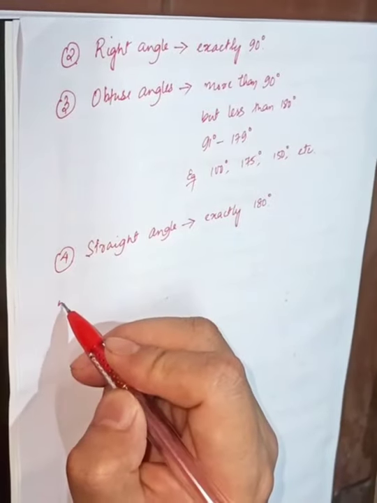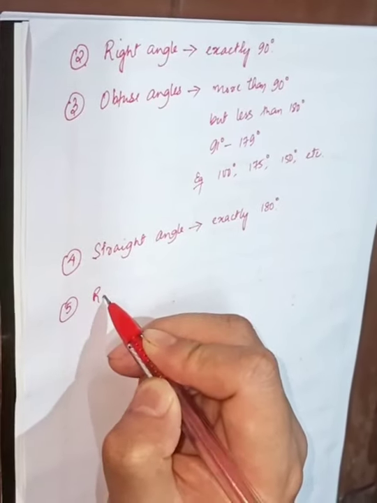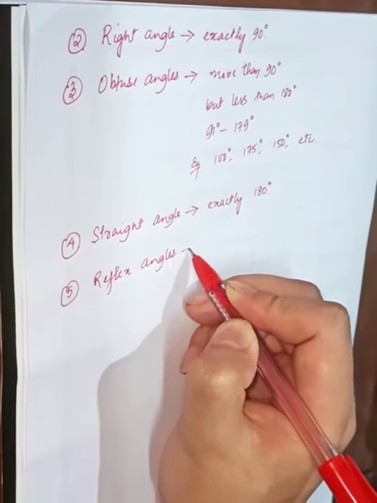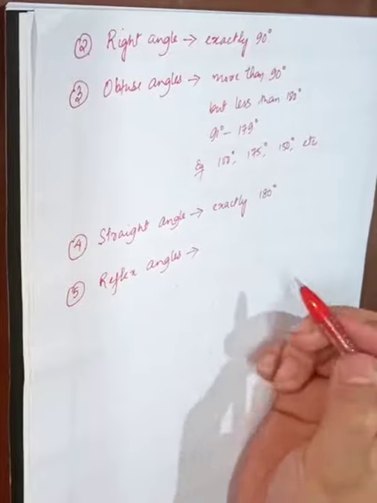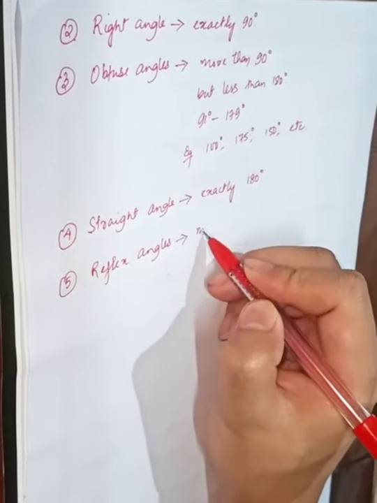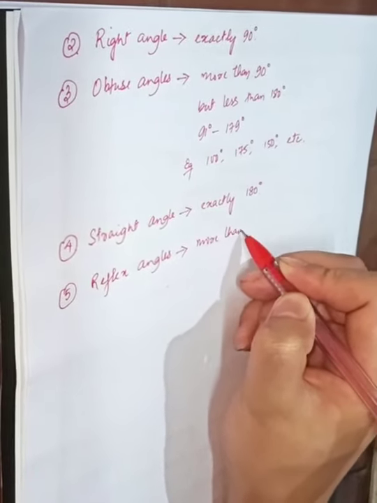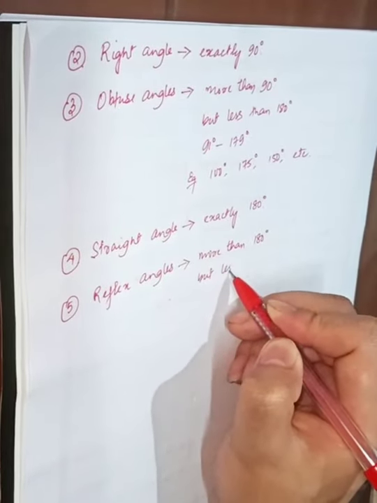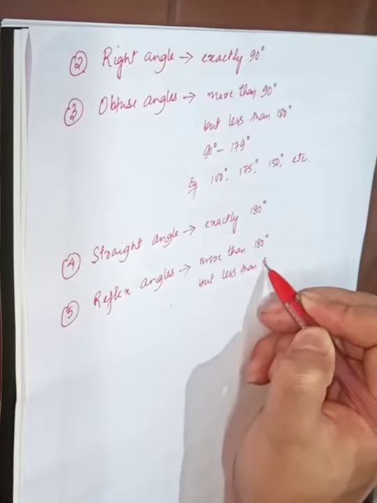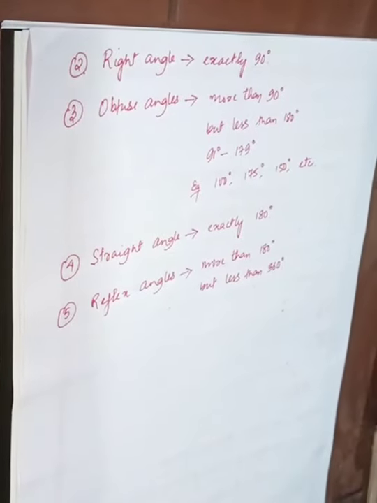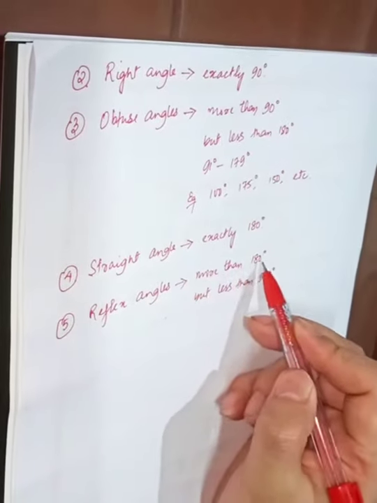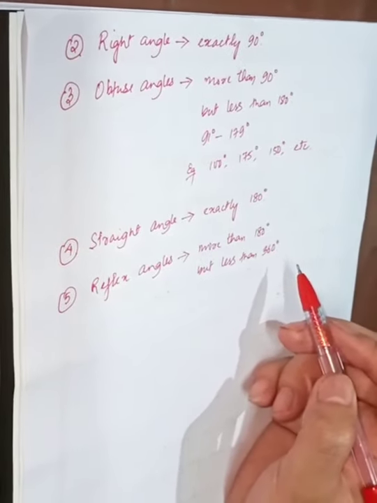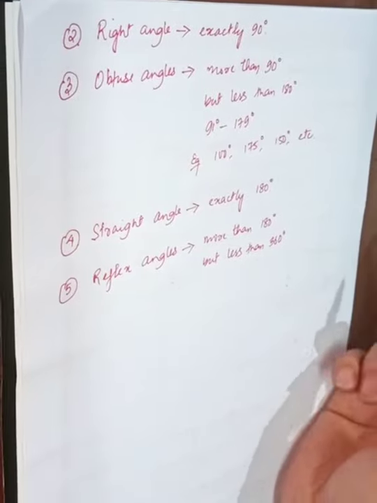Now next we have reflex angles. What are reflex angles? Reflex angles are those angles that measure more than 180 degrees but less than 360 degrees.